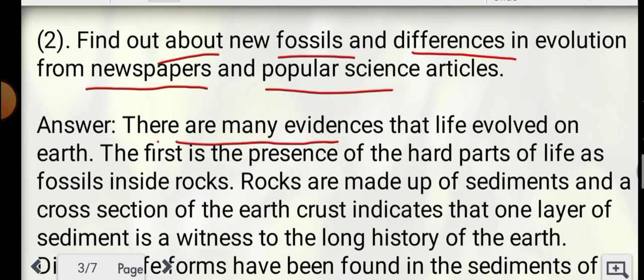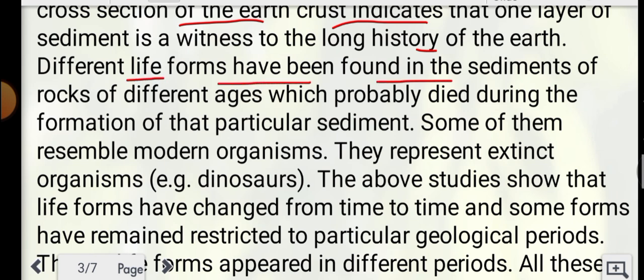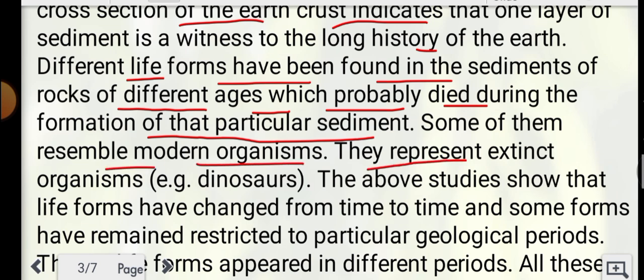Answer: there is a lot of evidence that life evolved on the earth. The first is the presence of the hard parts of life as fossils inside rocks. Rocks are made up of sediments, and a cross section of the earth's crust indicates that each layer of sediment is a witness to the long history of the earth. Different life forms have been found in the sediments of rocks of different ages, which probably died during the formation of that particular sediment. Some of them resemble modern organisms. Others represent extinct organisms, for example dinosaurs.